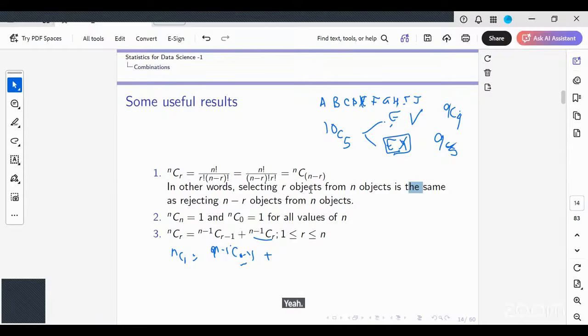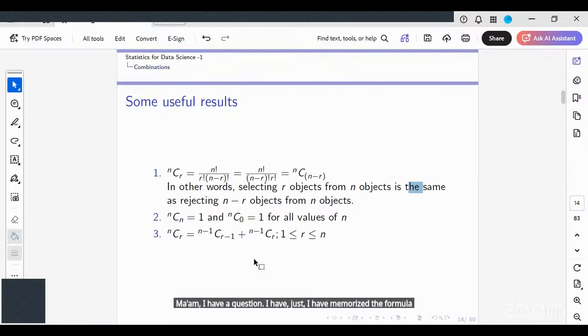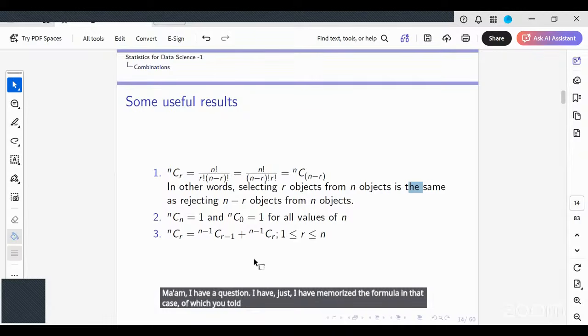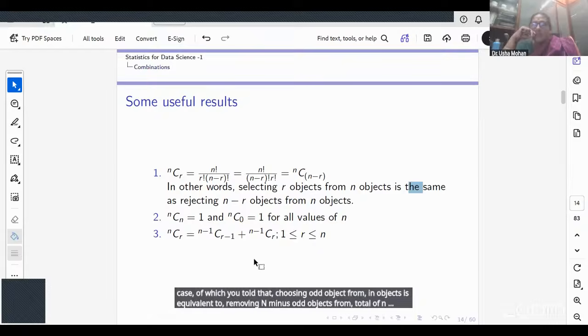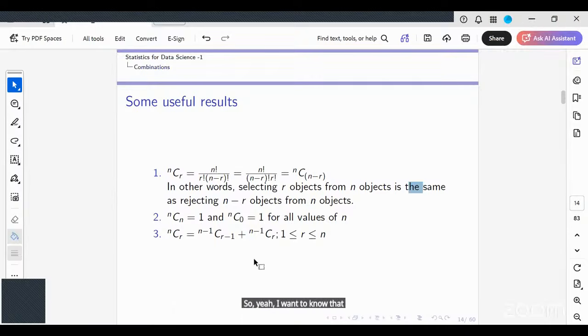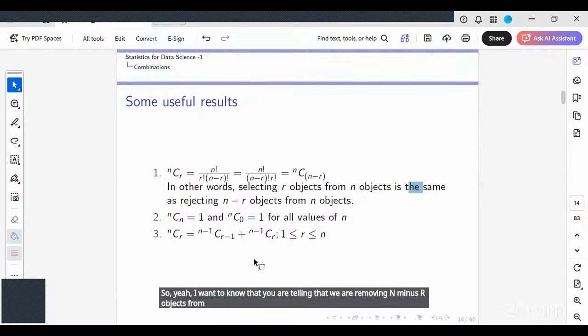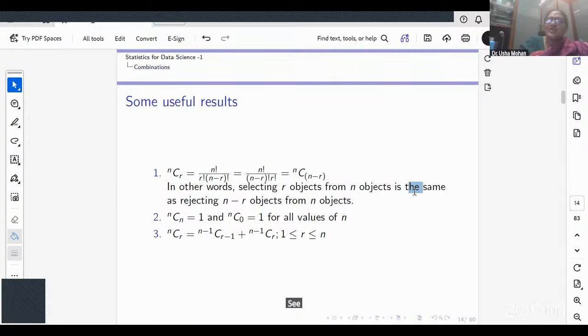Ma'am, I have a question. I have memorized the formula which you told, that choosing r objects from n objects is equivalent to removing n minus r objects from the total of n objects. So here, you are telling that we are removing n minus r objects from n objects, right? I am not getting it. I think it would be choosing n minus r objects from n objects.